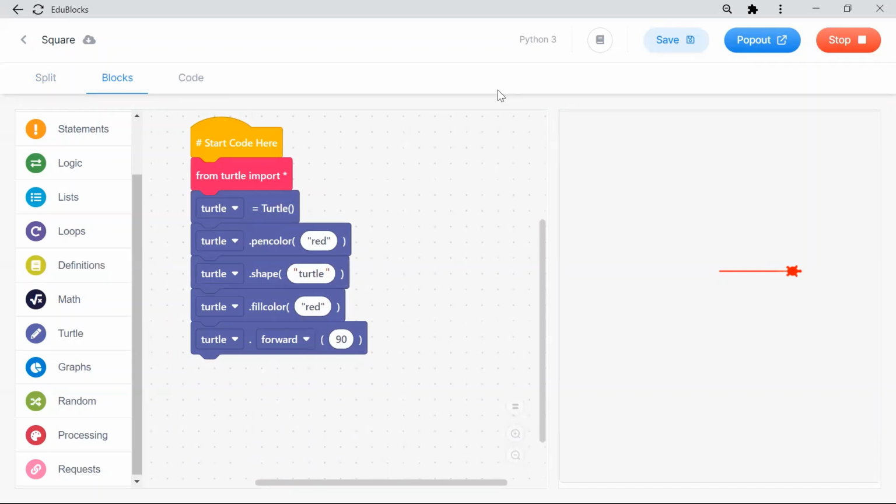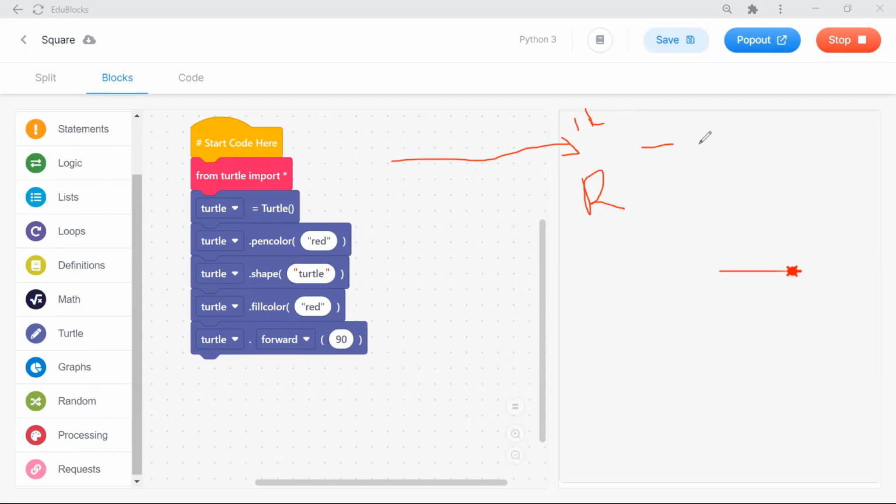Now I have to change the line. I went straight, but now I have to change my direction. This is my left direction, and this side is the right direction. Students, you may know about angles, 90 degree, 45 degree, right? Those who haven't learned, I will tell you.